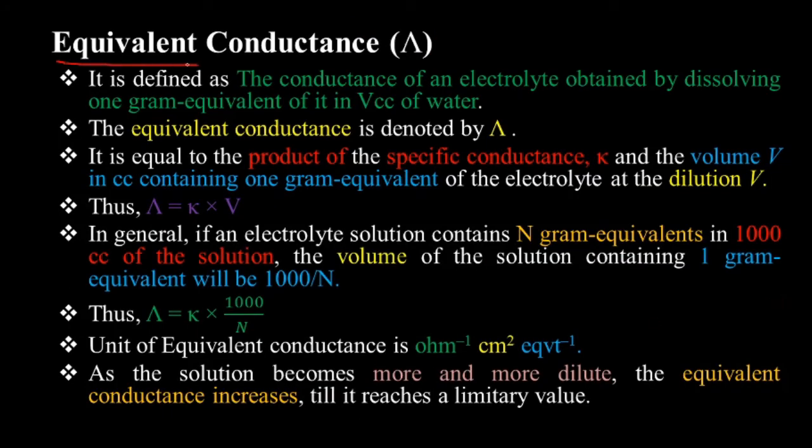Then the equivalent conductance, it is denoted by the capital lambda. This is the sign of capital lambda. It is defined as what? The conductance of an electrolyte obtained by dissolving 1 gram equivalent of it in V cc of water. That is called the equivalent conductance.